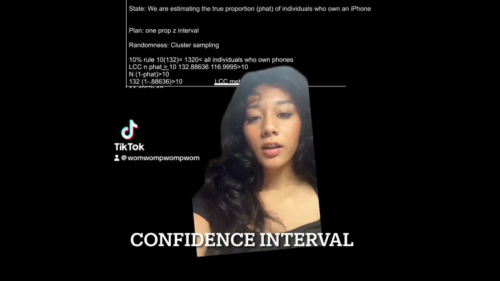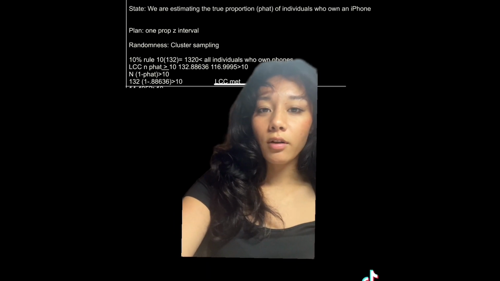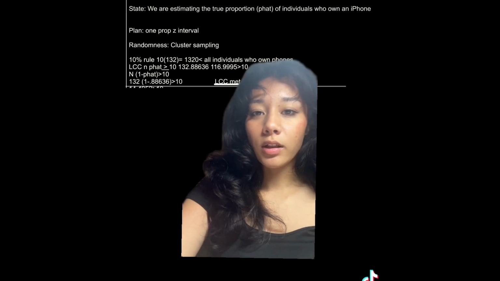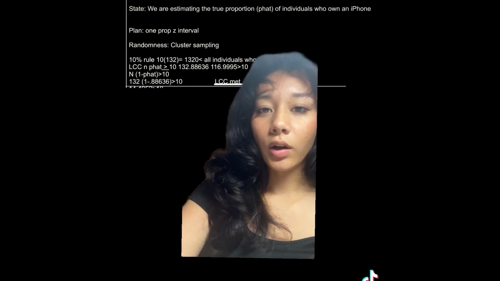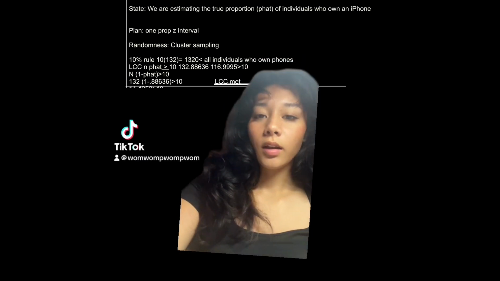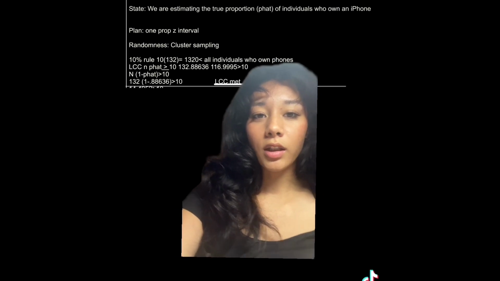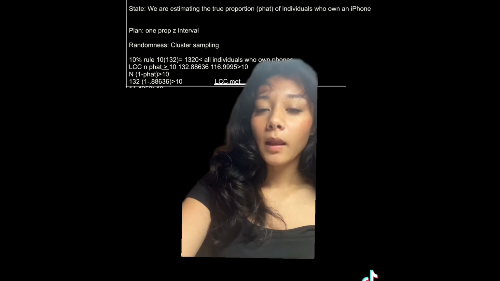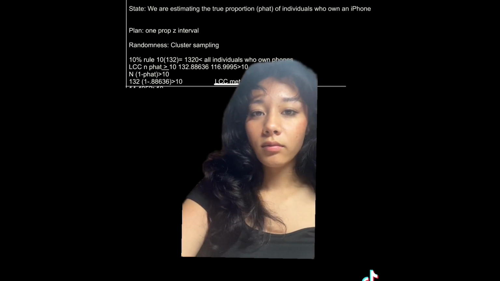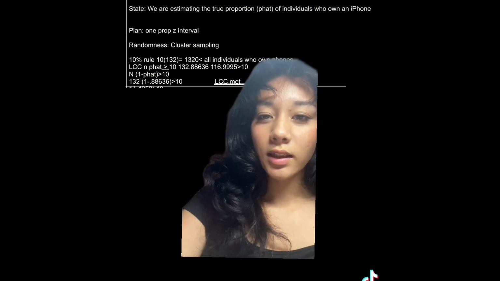Okay, so for the confidence interval, we are again estimating the true proportion of individuals who own an iPhone. Our confidence level is going to be 95%, and our p-hat is 88.636.